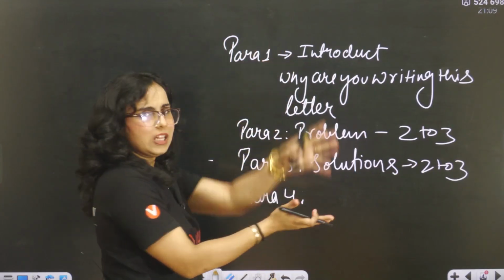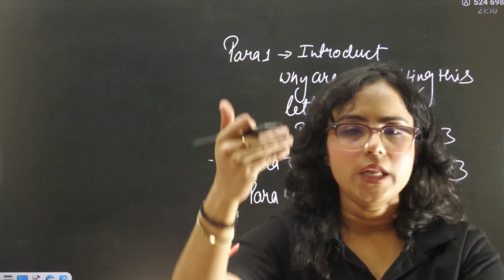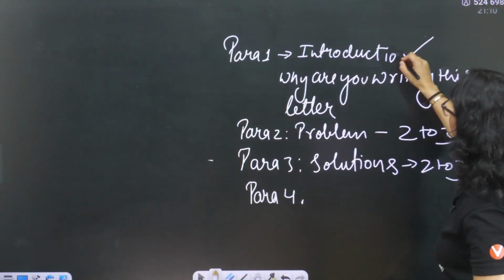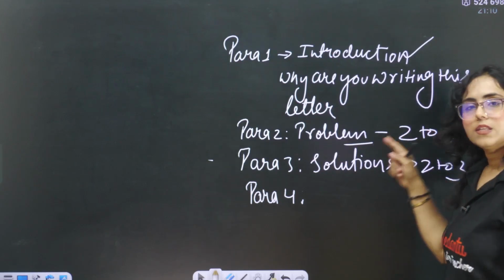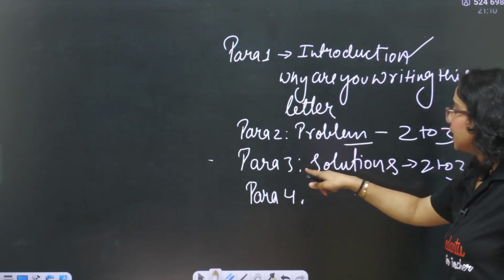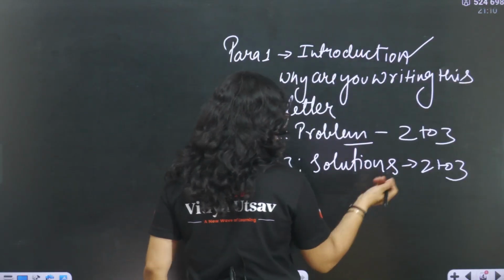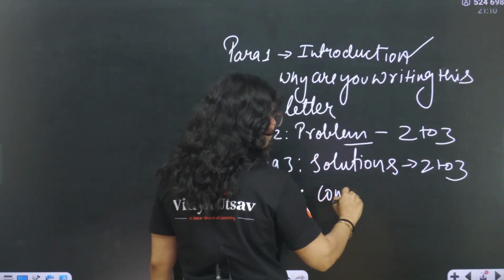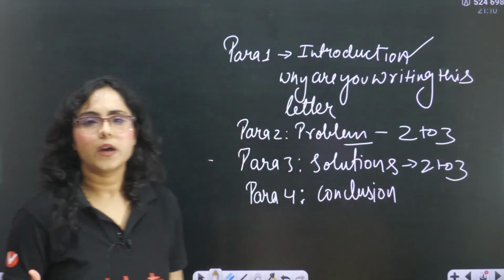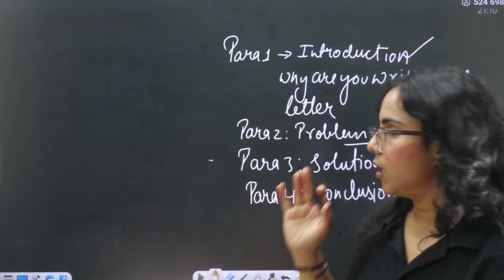You can combine all these things in 3 paragraphs. That is like introduction, then body, and then conclusion. And you can write it like this, like in paragraph 1 you are giving basically the introduction to the subject, then in the second paragraph you are writing all the problems related to that subject, and then solutions if you have any, and then in the fourth you can ask for the reply or conclusion or to pay attention towards this problem, right? So that will be the conclusion part. So you can write in 3 to 4 paragraphs according to your comfort.